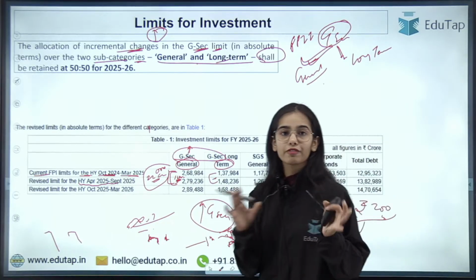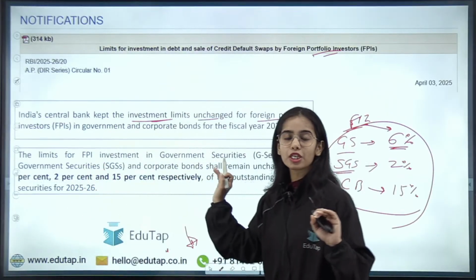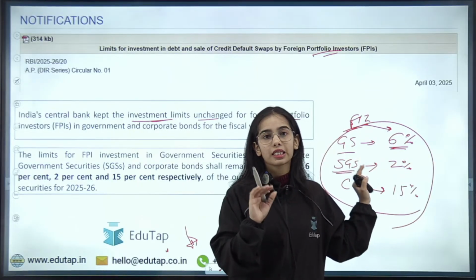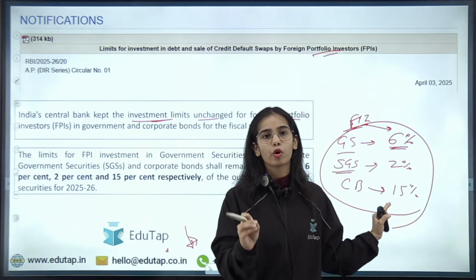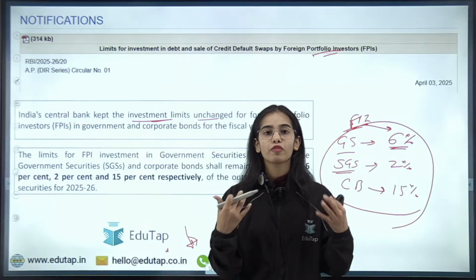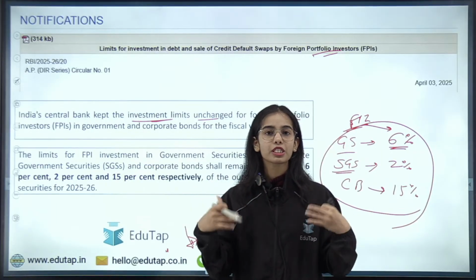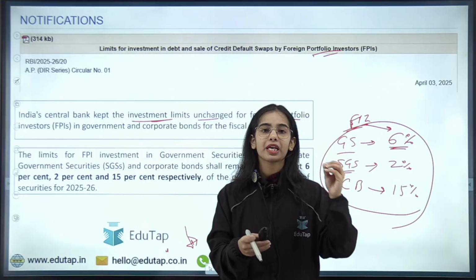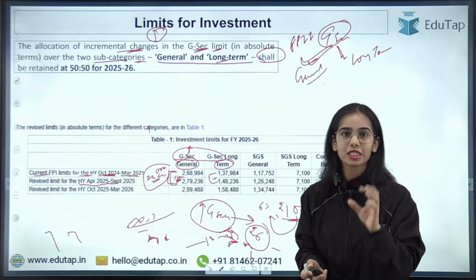Okay, any confusion here? So in the percentage terms, for government securities the limit is 6%. For the state government securities, the FPI limit is 2%. For the corporate bonds, the FPI limit is 15%. But as the outstanding stock of government securities is increasing in absolute numbers, the absolute value that foreign portfolio investors can invest is also increasing.